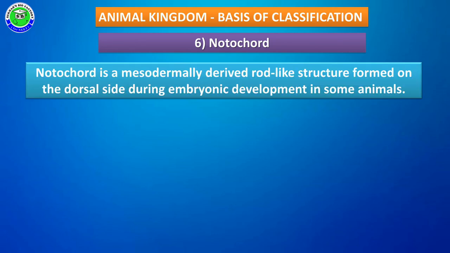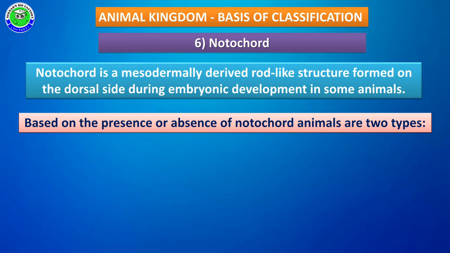The last character for animal classification is notochord. The notochord is a special rod-like structure derived from mesoderm, and it is present on the dorsal side during embryonic development of some animals. Such animals having this rod-like structure are said to have a notochord.